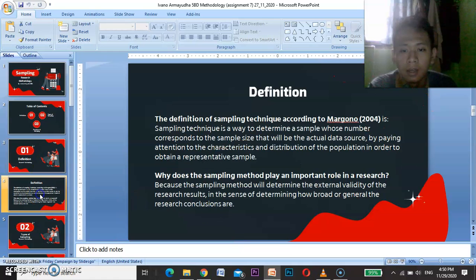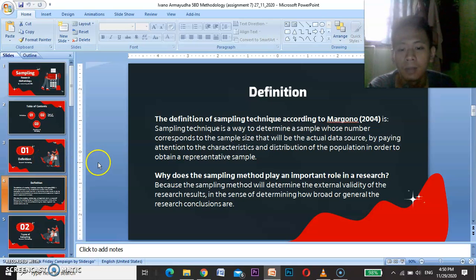According to Margono, the definition of sampling is a way to determine a sample number corresponding to the sample size that will be the actual data source, by paying attention to the characteristics and distribution of the population in order to obtain a representative sample. Based on Zainuddin, the sampling method is to make it easier to determine the subject or object of the research, where the data will be collected and in what amount.